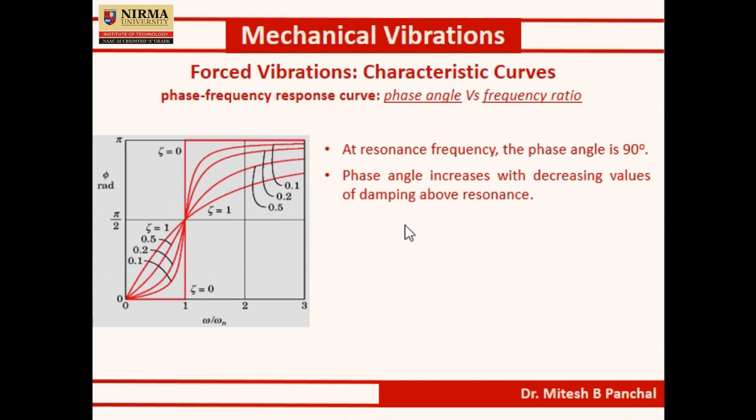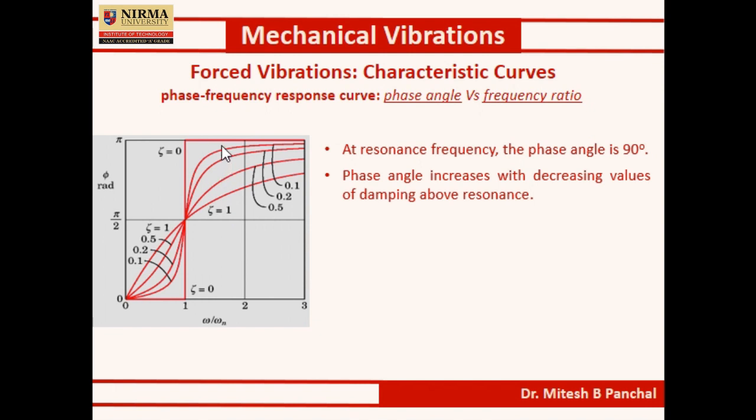Phase angle increases with decreasing values of damping above resonance. Above resonance means we have to consider this region. In this region, if you consider a particular value of frequency ratio, the phase angle increases with decreasing values of damping factor.